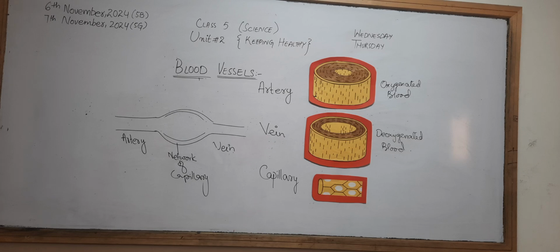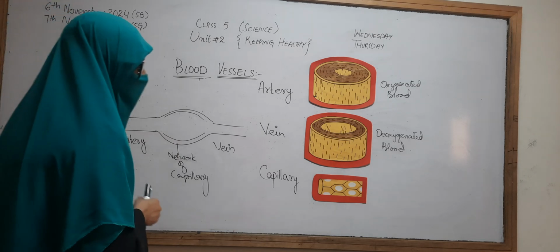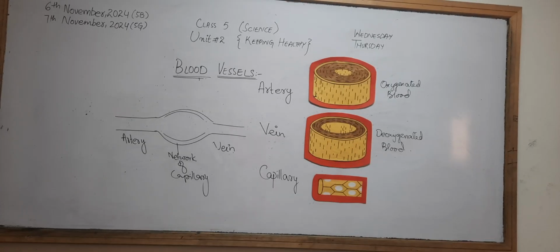The blood vessels are actually the tubes that have blood in them, whether it is pure or impure blood, and there are 3 types of vessels. Number 1 is artery, number 2 is vein, and the third one is the capillary, and the 3 of them have different structure and different blood in them. The arteries, as you are seeing on the board, have much thicker walls, but the diameter is very small, and they have the oxygenated blood.